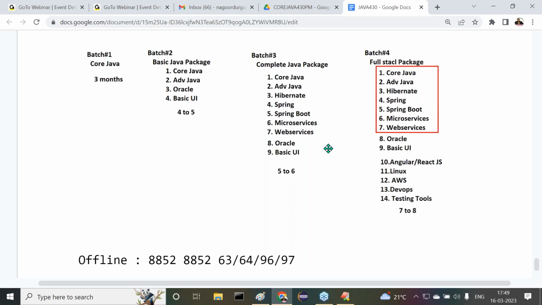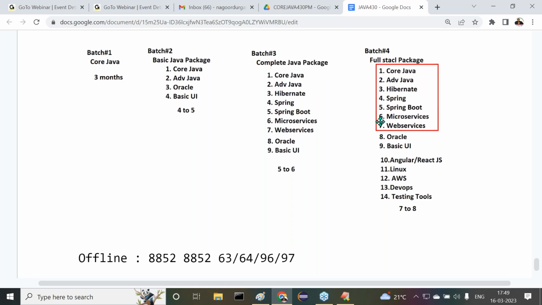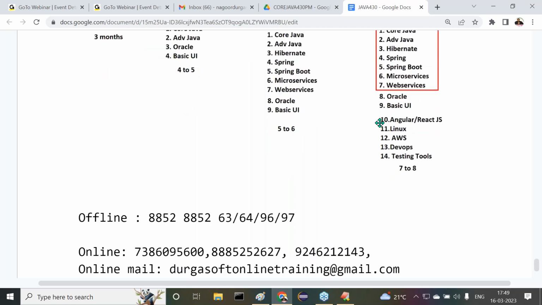So these are the 4 batches that Durgasoft is offering with respect to Java. Whichever one you require, we can select that one. Understand it clearly. But other details, apart from this, like payment details or something else, I'm not related to that. First of all, I am a trainer for all of you. That money-related discussion, I don't like it between us. Better to go to our office, where the admin people are available. There we can talk about admission-related things. Technically, if you have any doubt, you can come to me and I will clarify. But regarding the admission process and all, we can talk with our admin people at our office.